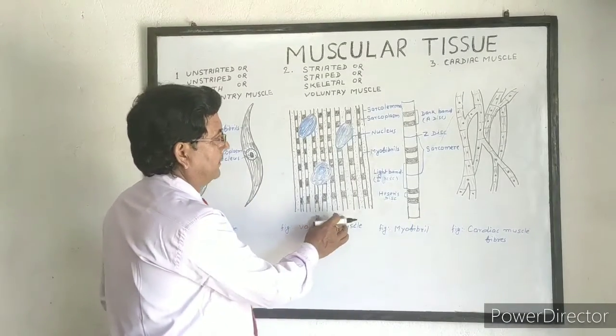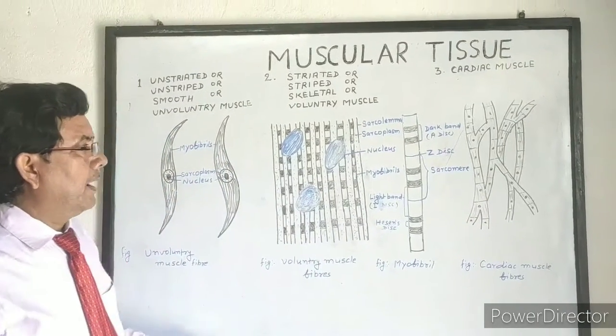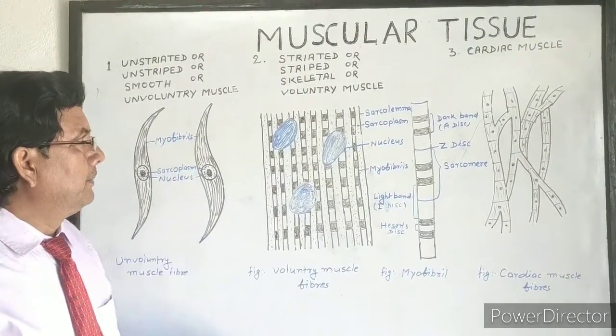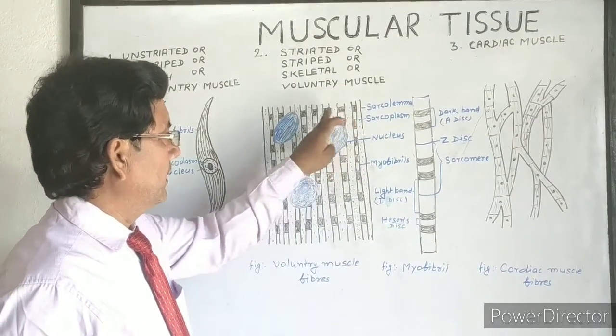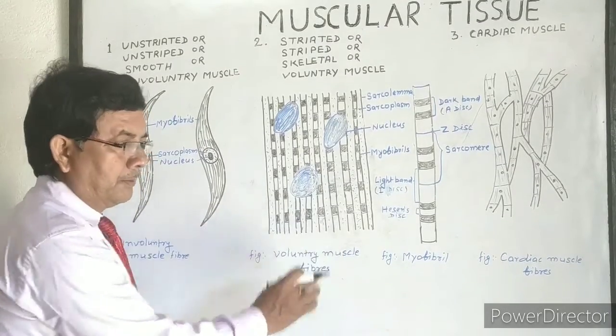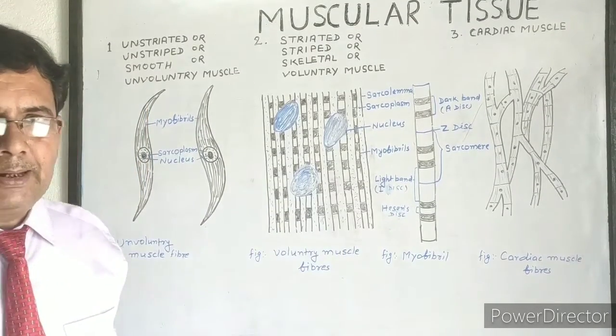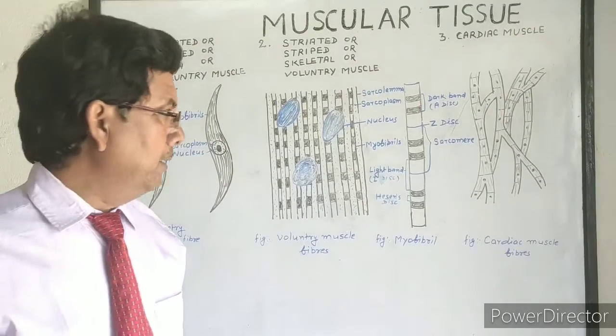If you see the structure, the outermost layer is the sarcolemma, and the cytoplasm present in the voluntary muscle is called sarcoplasm. It contains many nuclei, so the voluntary muscle fiber is multinucleated. It contains numerous myofibrils.